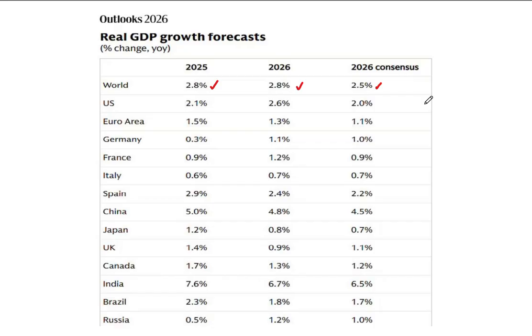Now let's look at some of the major economies listed here in a little bit more detail. The United States is projected to grow, as I indicated, between about 2.0 and 2.6%, thereabouts. A slight uptick from 2025, supported by strong consumer spending and fiscal policies, particularly infrastructure investment and investments in artificial intelligence. We expect inflation in the United States to remain above target, though it will be easing a little.